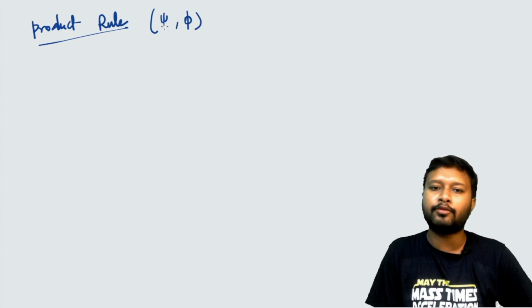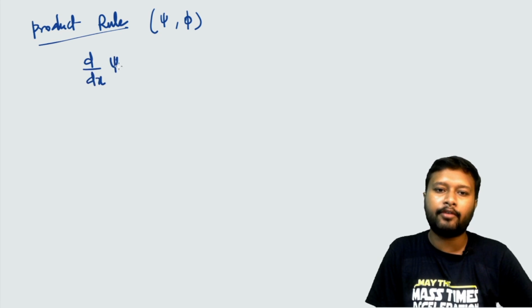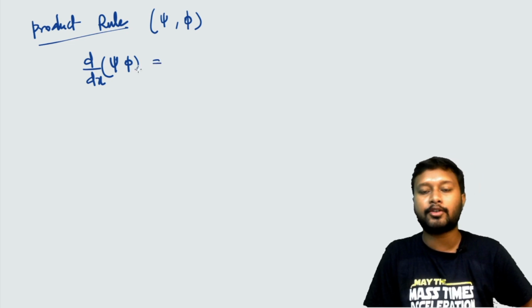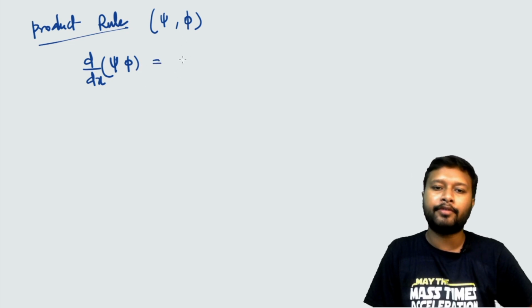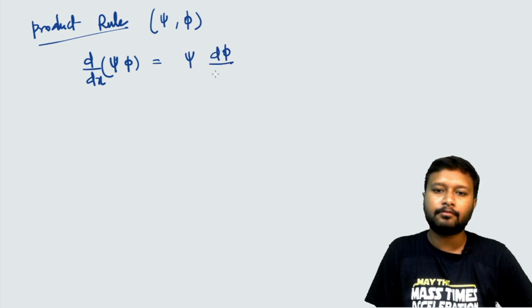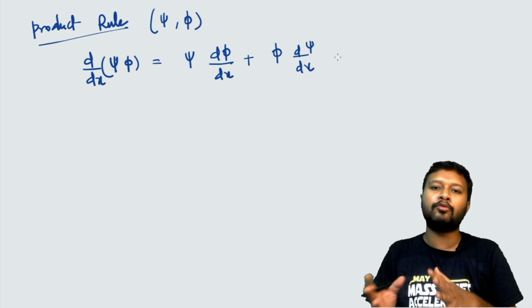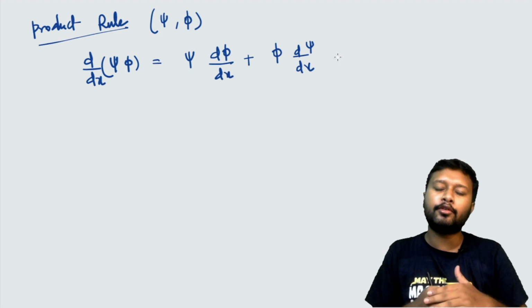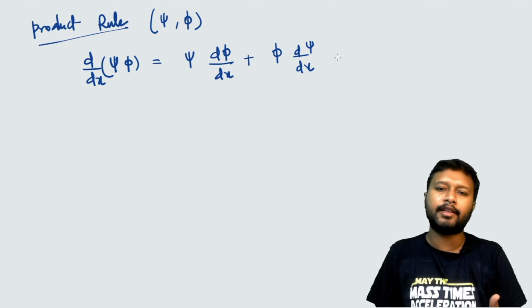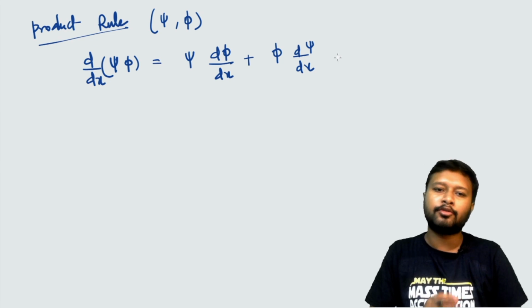If I have to differentiate d by dx of phi and psi both, both of them are functions of x. In that case, how to differentiate it? First keep psi and differentiate phi with respect to x, plus then keep your phi outside and differentiate your psi. So this is how you differentiate a product of two functions. Division of two functions is also there, but that is rarely seen in chemistry, so we won't be doing that.